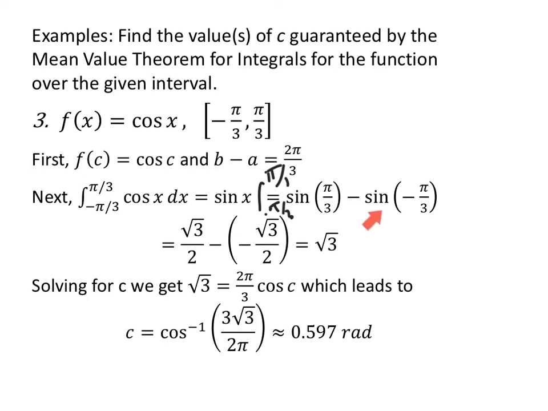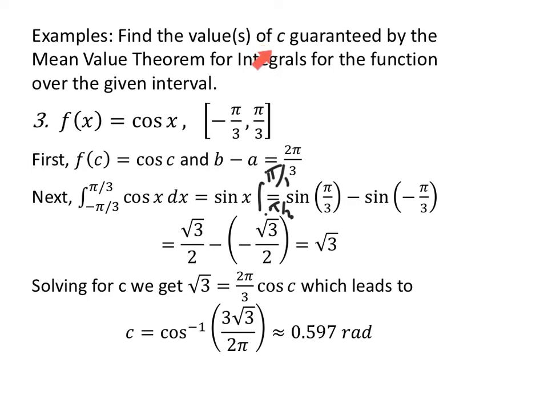And I know that sine is an odd function, so the sine of negative pi over 3 is negative the sine of positive pi over 3. So it's negative square root of 3 over 2, but since I'm subtracting a negative, when I add these two together, square root of 3 over 2 plus square root of 3 over 2, that gets me an answer of square root of 3, the area under the curve of cosine of x between negative pi over 3 and pi over 3.